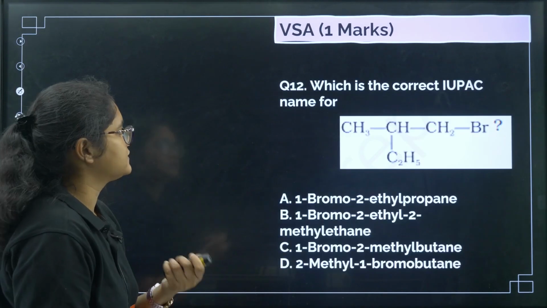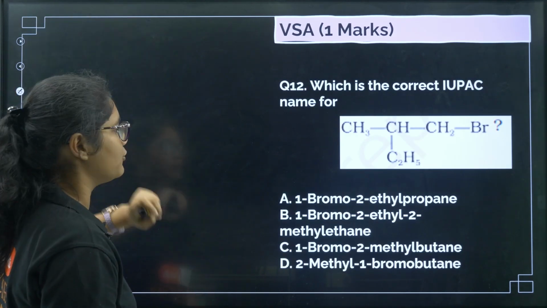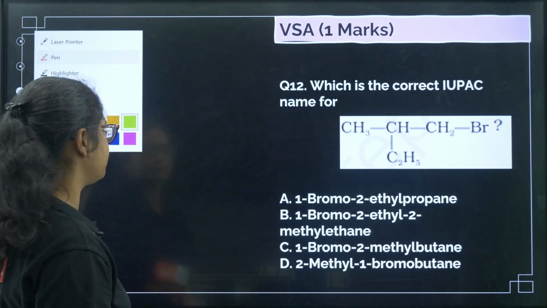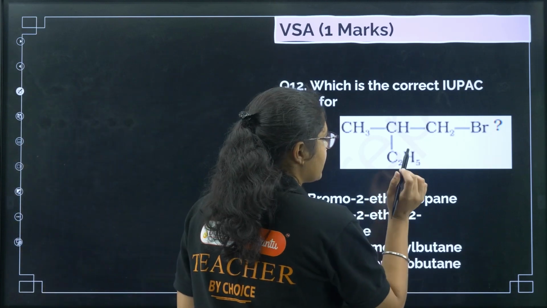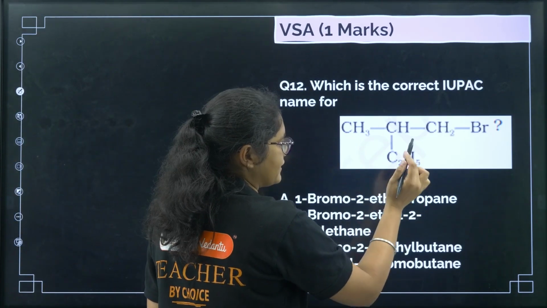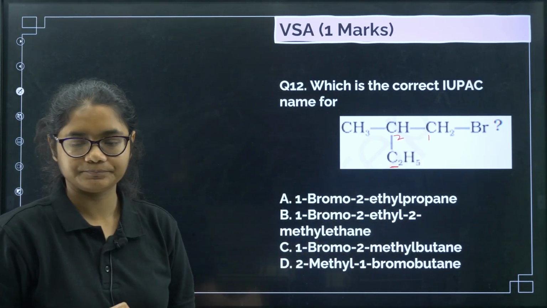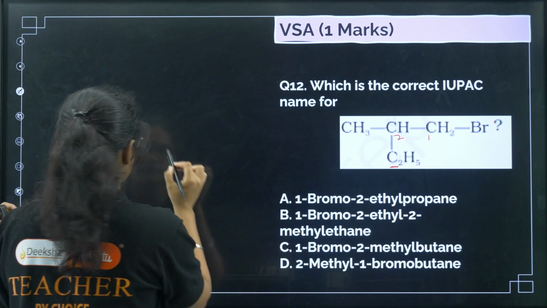Okay, next question. What is the correct IUPAC name for the given compound? So first of all, for IUPAC you need to number it. Now again here also many of you might think that this is the parent chain propane. But I'll tell you, if you see 1, 2 and here there are 2 carbons, right? I'll draw the structure once again for you.